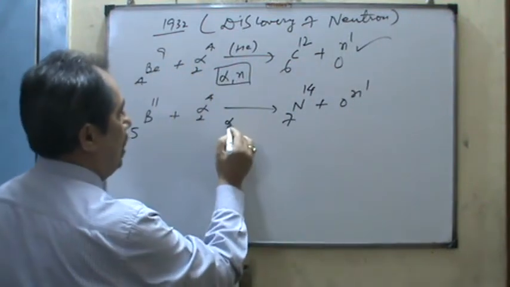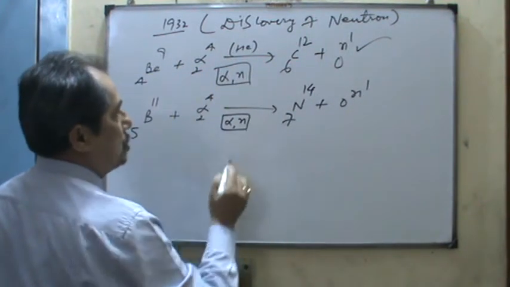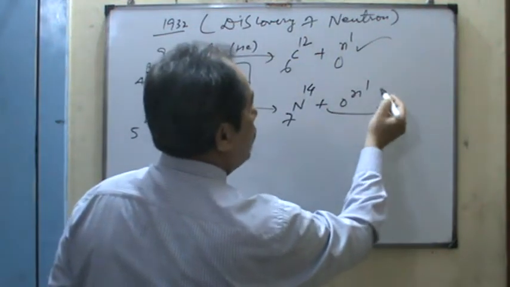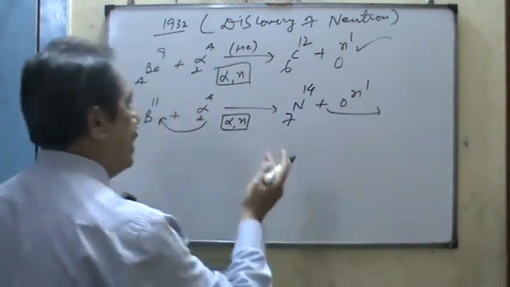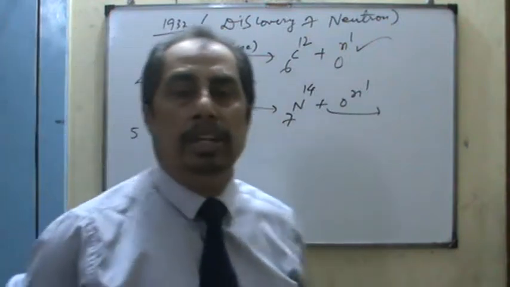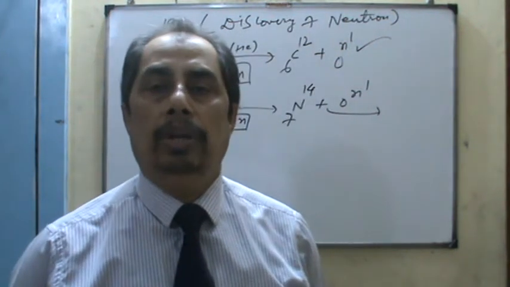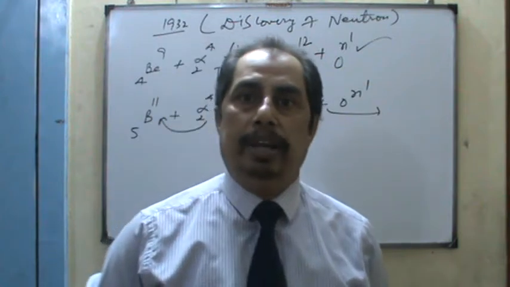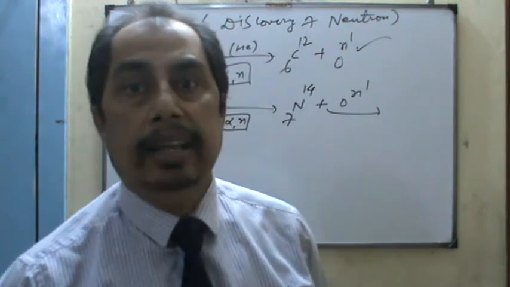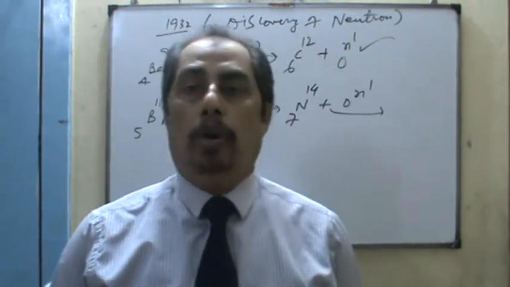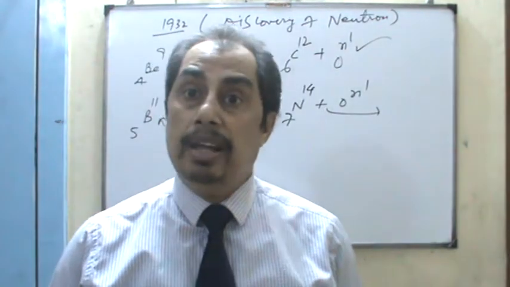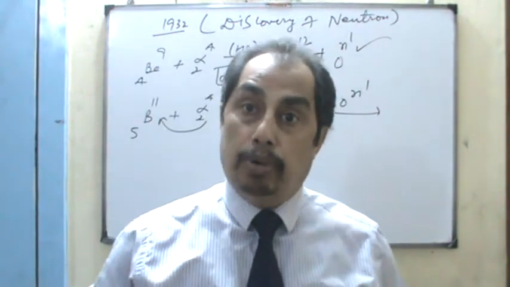So again it is an alpha-neutron type reaction. Struck by alpha, a new particle, the neutron, is produced. Just like you remember in the case of uranium, where I explained the law of conservation of mass and energy: whenever uranium is struck by a particle, barium and krypton are obtained, tremendous energy is released, and neutrons are formed.